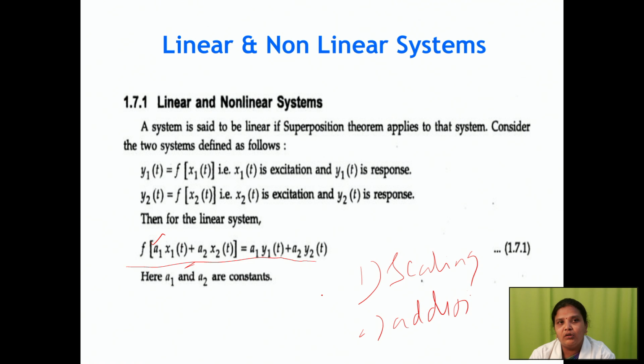First we give the input signals separately, then we add them, and check whether this equals the weighted sum of the outputs or not. If the equations satisfy the superposition theorem, that system is called linear. If not, that system is called non-linear.